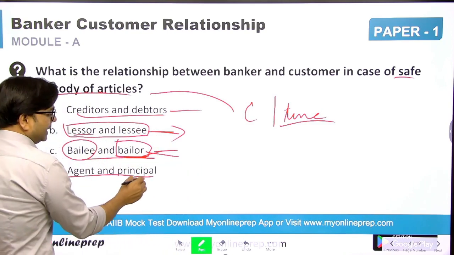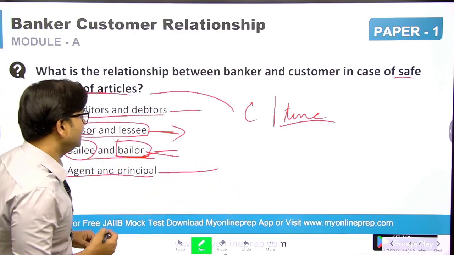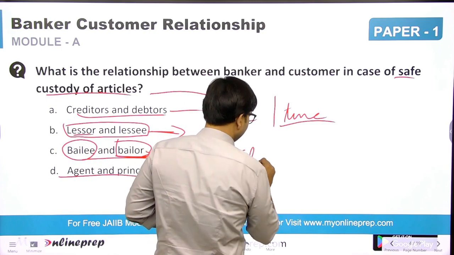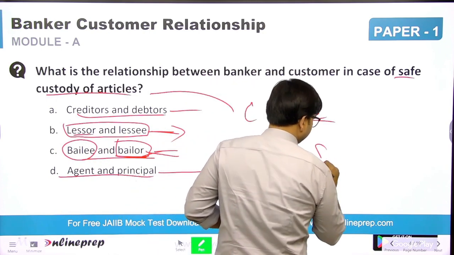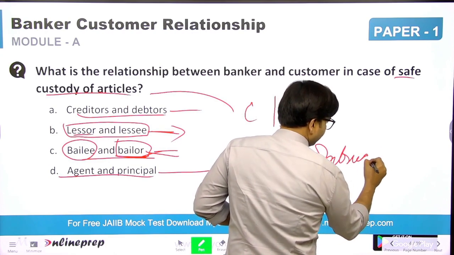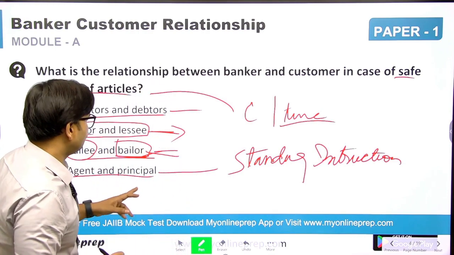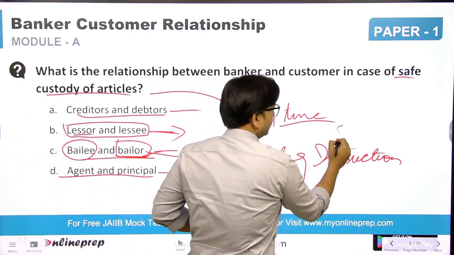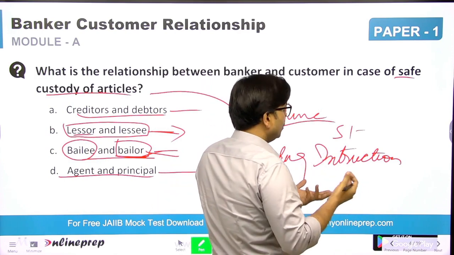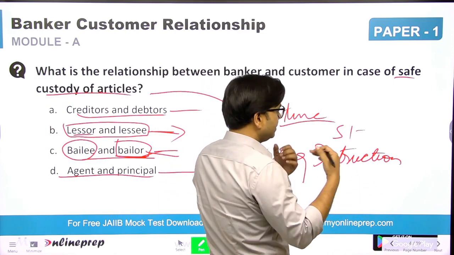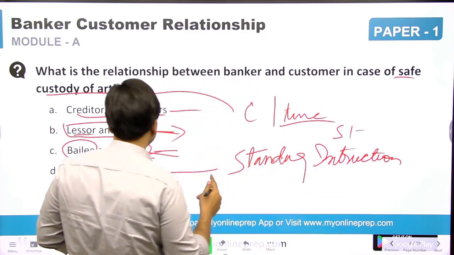Agent and principal relationship is established only when there is a standing instruction. When you have given a cheque for collection, the bank collects it on your behalf. That relation is called agent and principal.